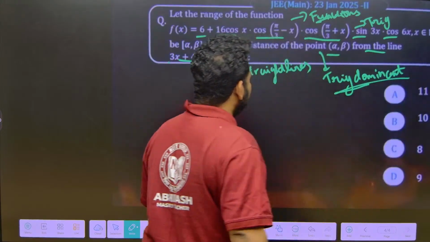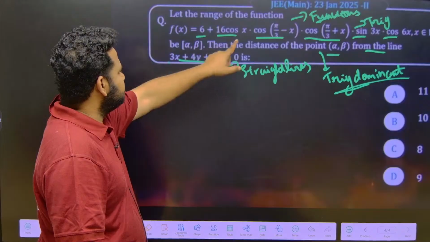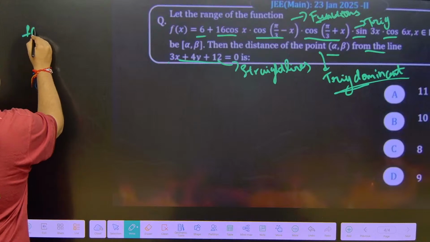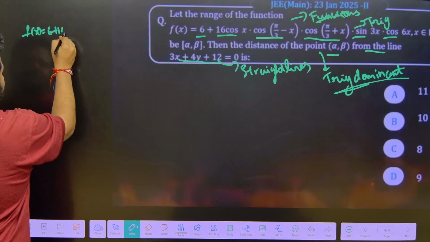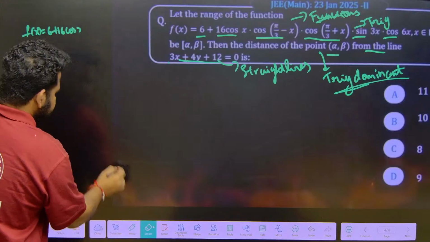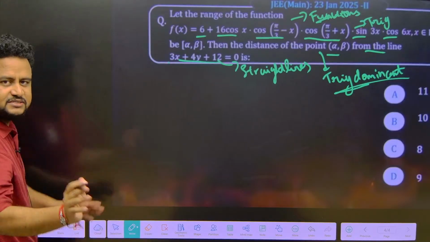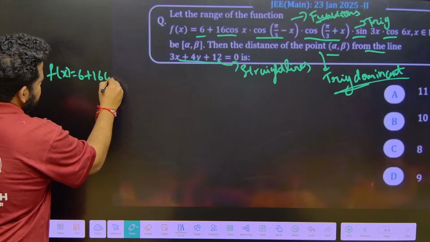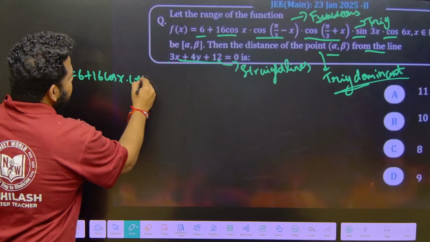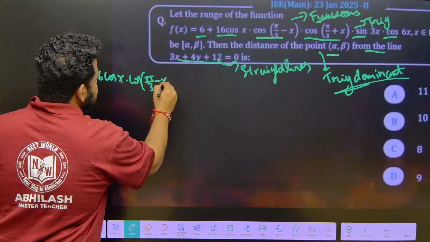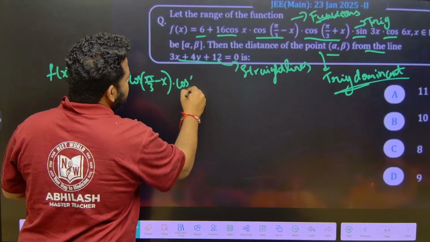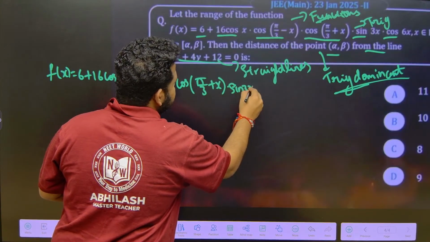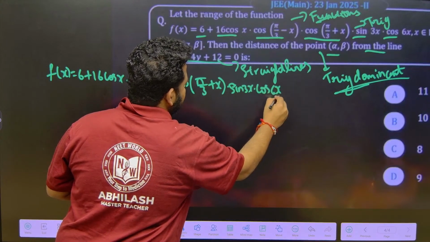So what we will do, first let us write down whatever they have given. F of x is equal to 6 plus 16 cos x into cos of pi by 3 minus x into cos of pi by 3 plus x into sin 3x into cos 6x, where x belongs to R.